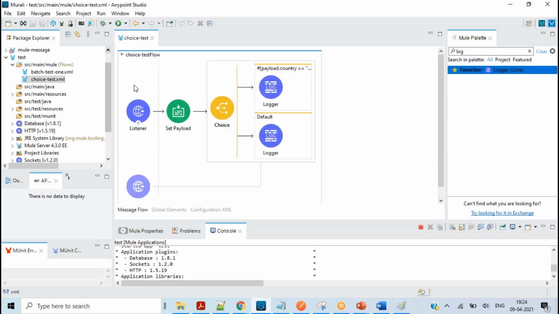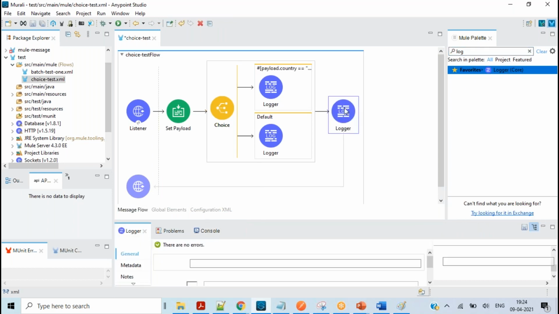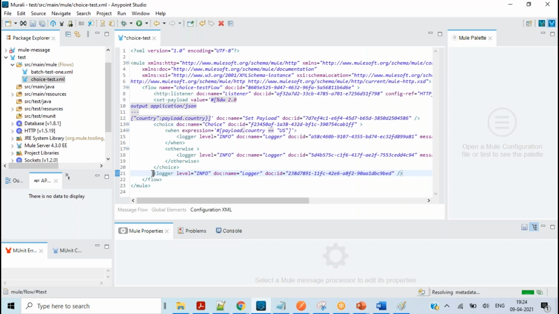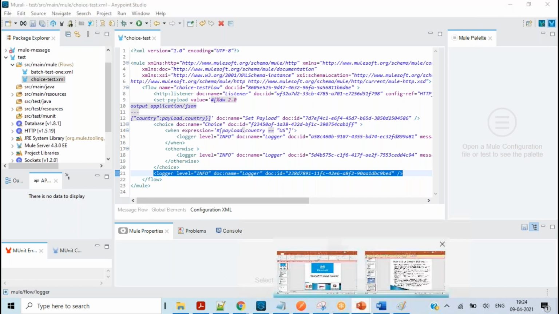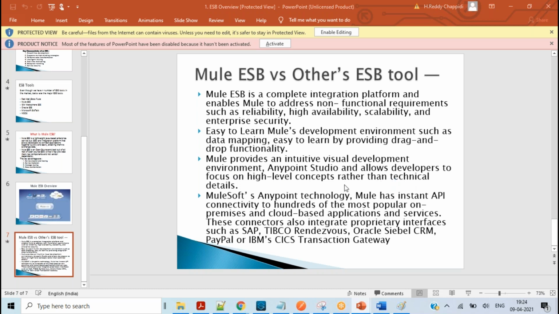If I drag something here, that code is automatically generated in the configuration XML. That makes it much easier to learn, rather than dealing with technical details. Instead of understanding the technical details, we can directly see visually how it will start processing, and understand it very easily.